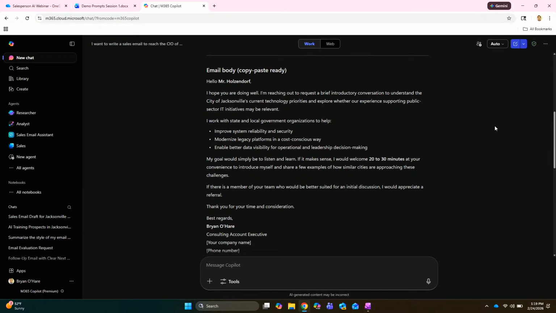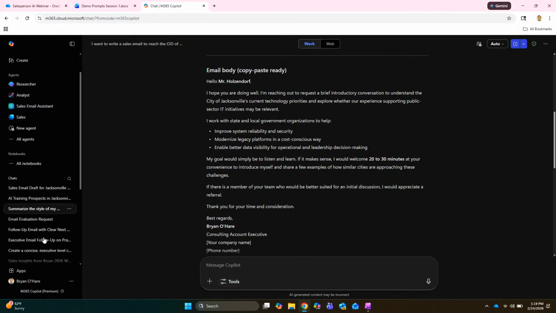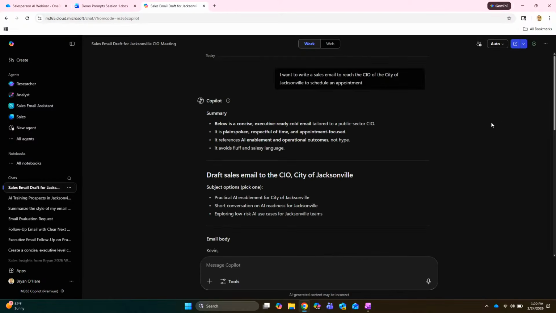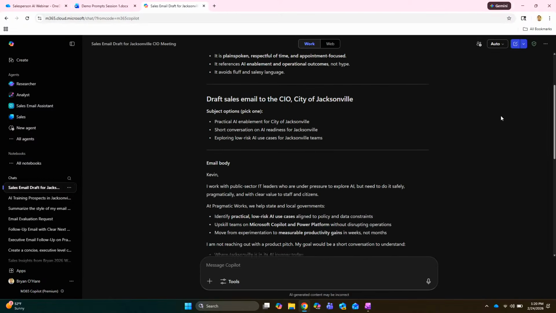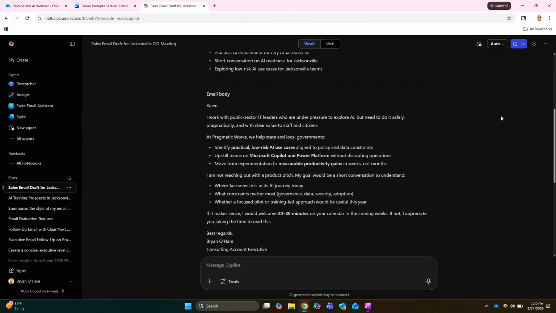Let's go back to our main chat here. We can do that by going down to the chat history on the left side. You'll see on the left, about midway down, you'll see history. If you go ahead and click on that, that should take you right back to where you were a moment ago. Okay, so let's see how we have this. I hope your email finds you well. No, it jumps right in this case. So it is starting to get more concise now. It is, yes. That is awesome.